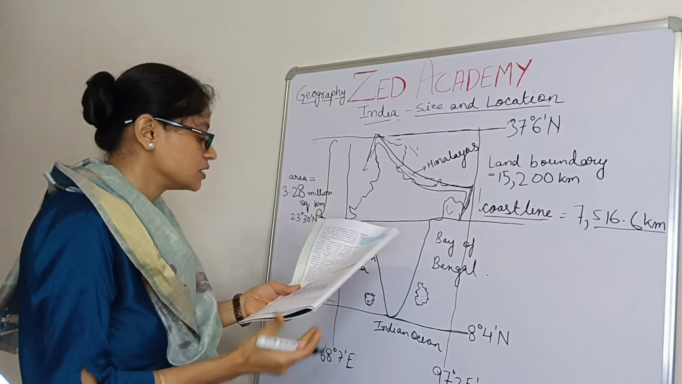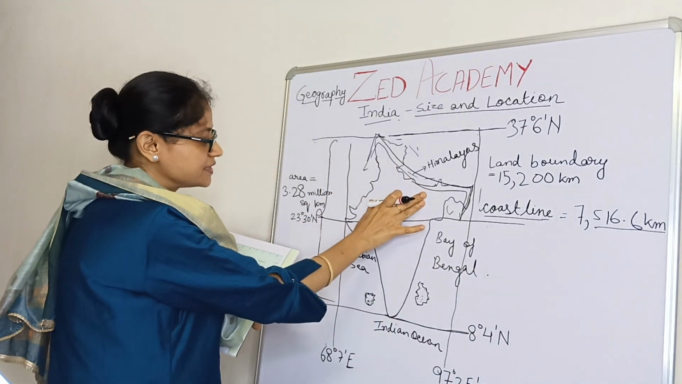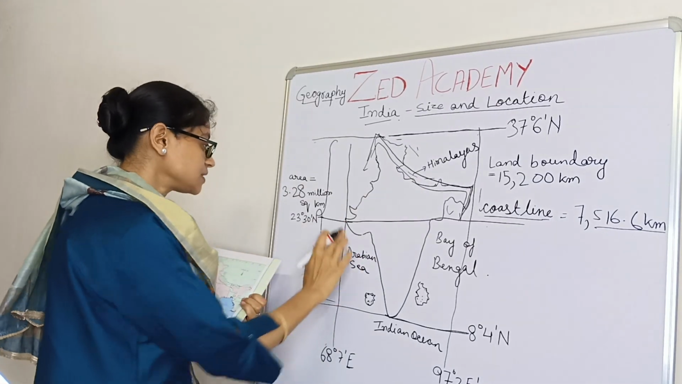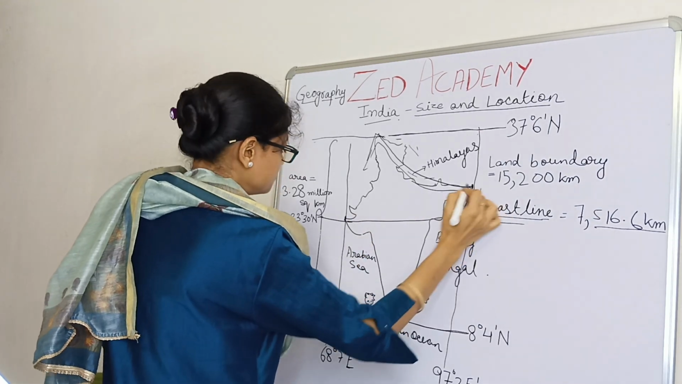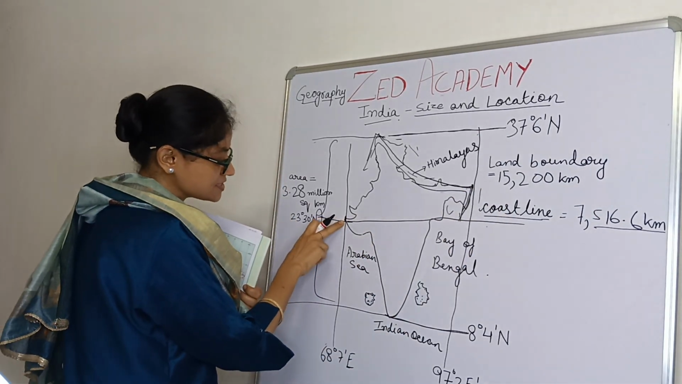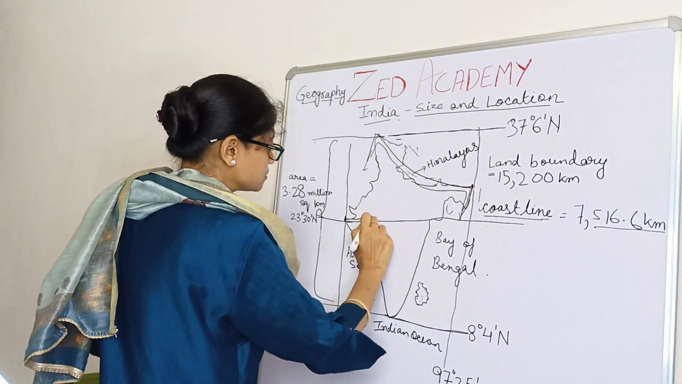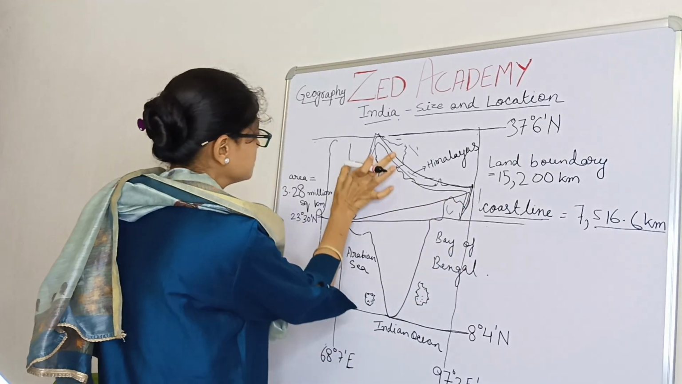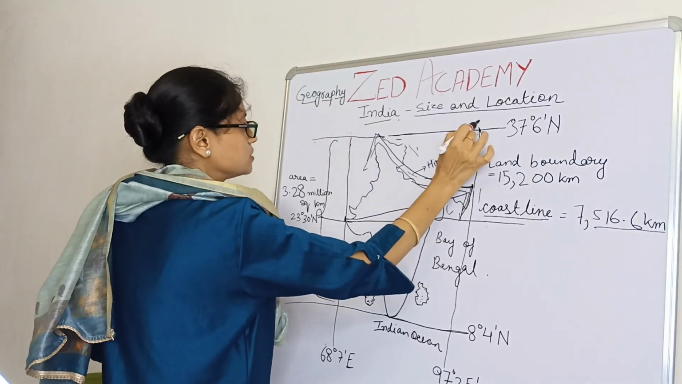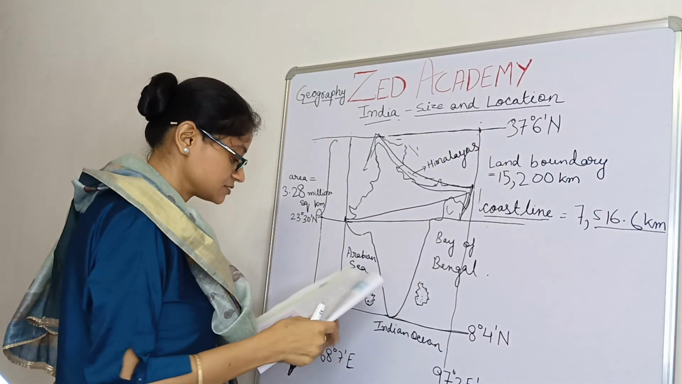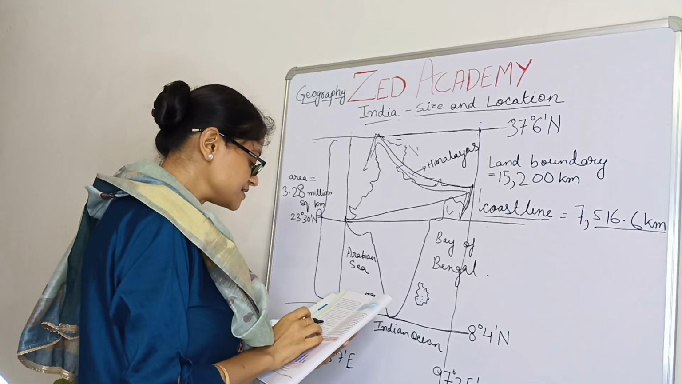Yes, now it's given in this diagram, so I am going to show you this here. From here till here means the most western part of India to the eastern part of India. The latitude, longitudinal extent of the mainland is about 30°.